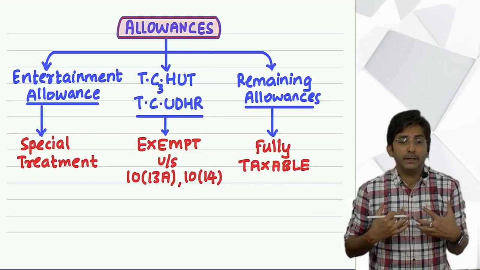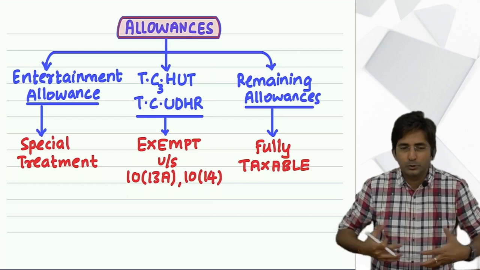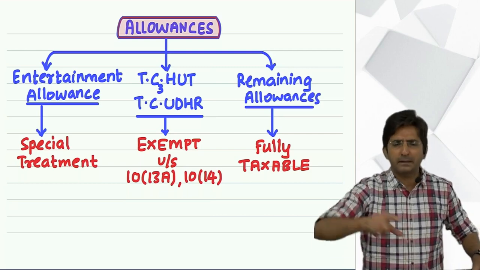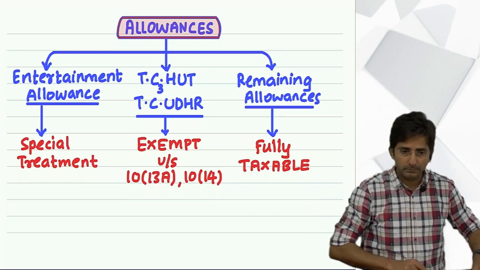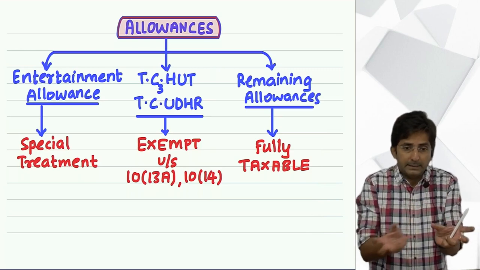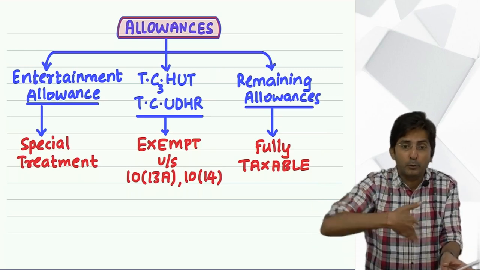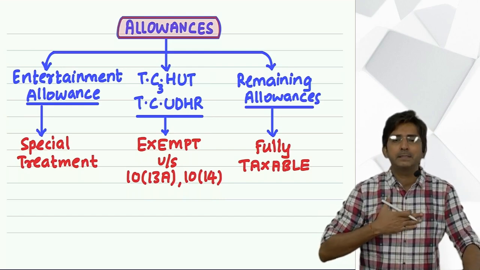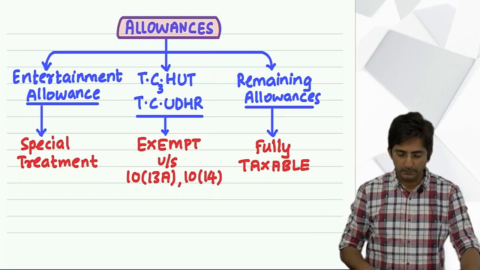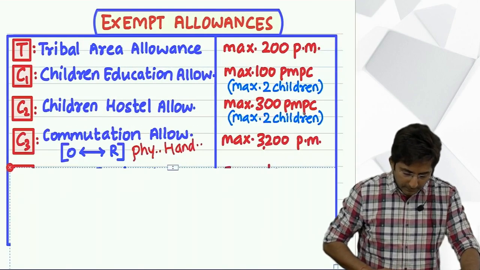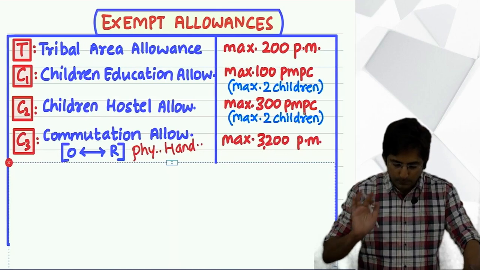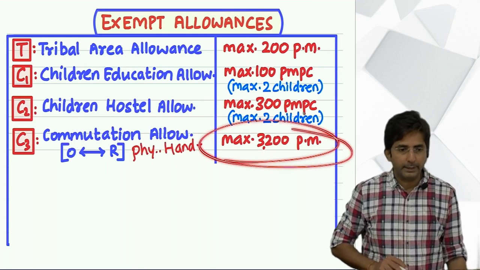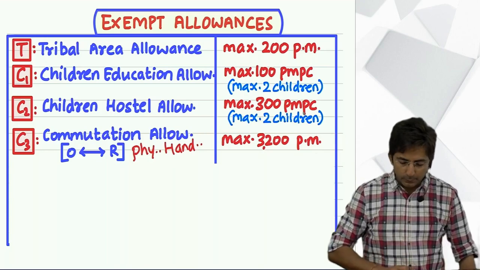But if your boss is very generous, he says, don't worry, my handicapped employee, you come by a private car, I will give you an extra 10,000 per month in your salary specially for commuting. The boss is ready to give 10,000. But the government's limitation is a maximum of 3,200 per month. So look at this. Last point for today. Don't worry, it is the last point for today. 3,200 per month.